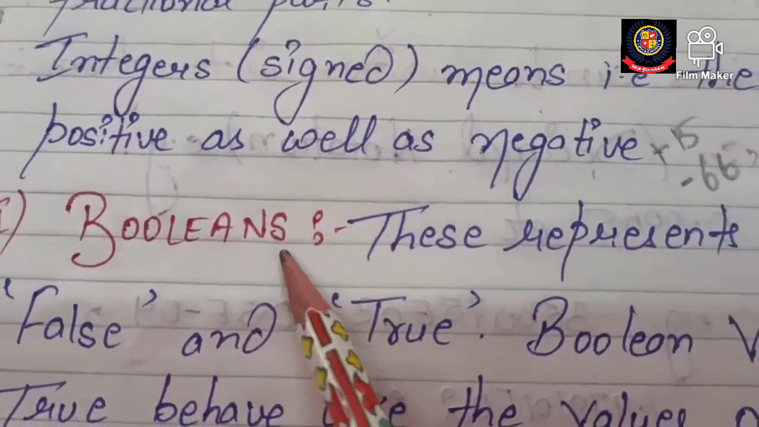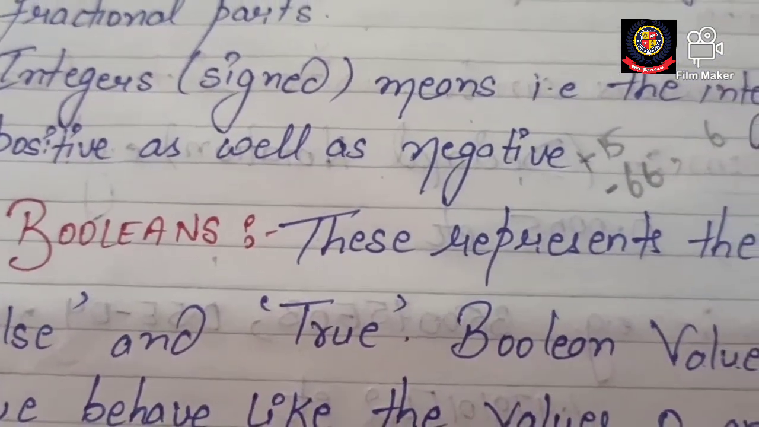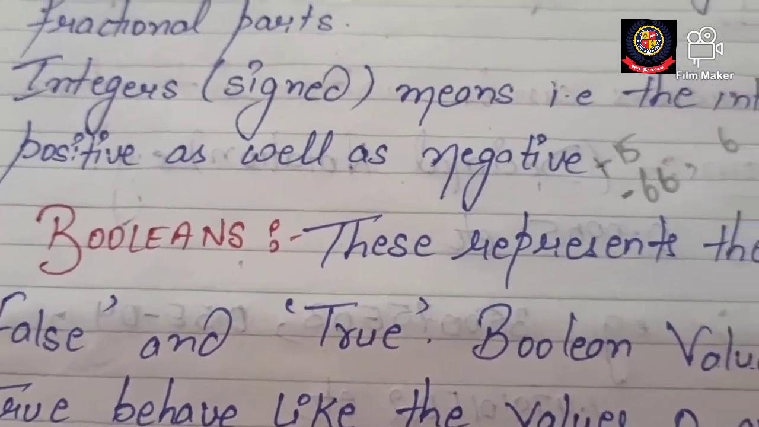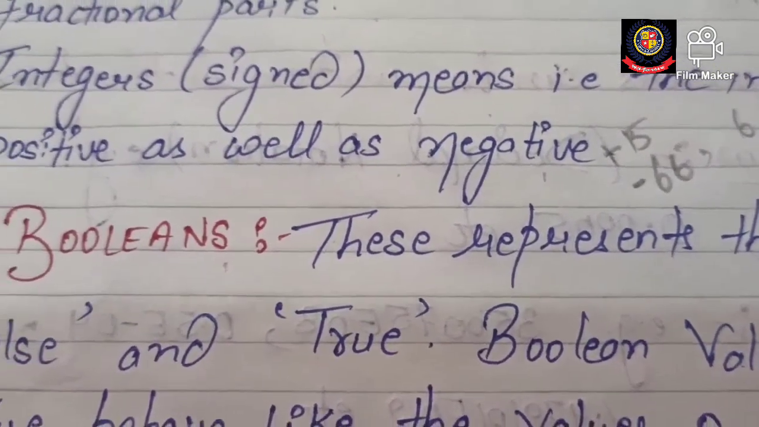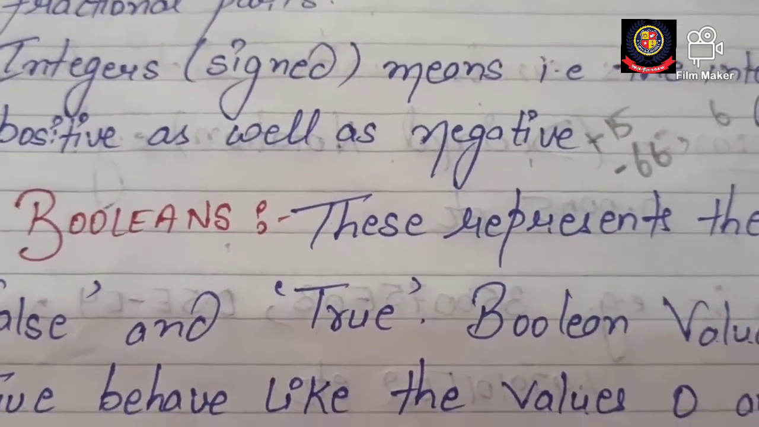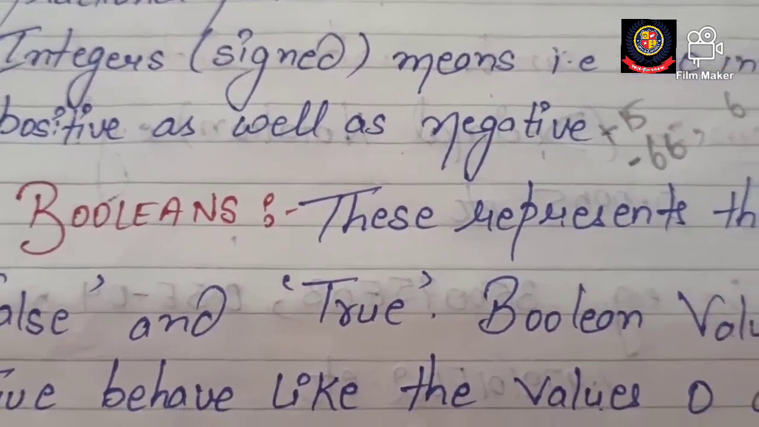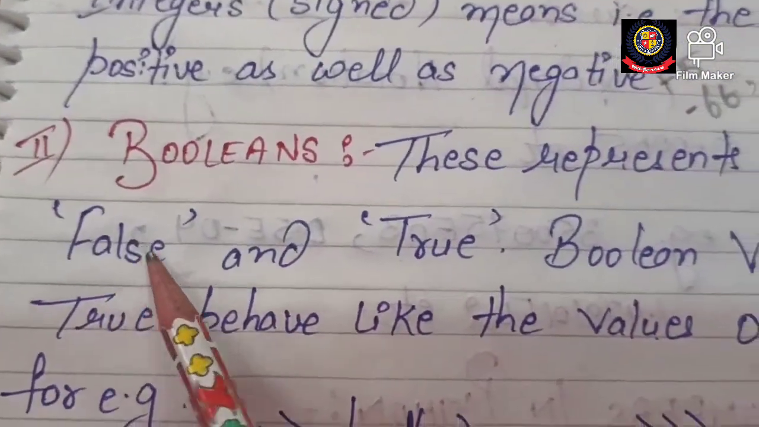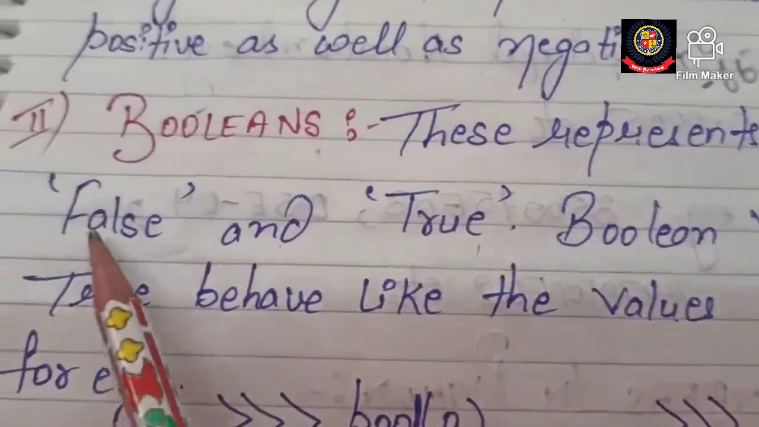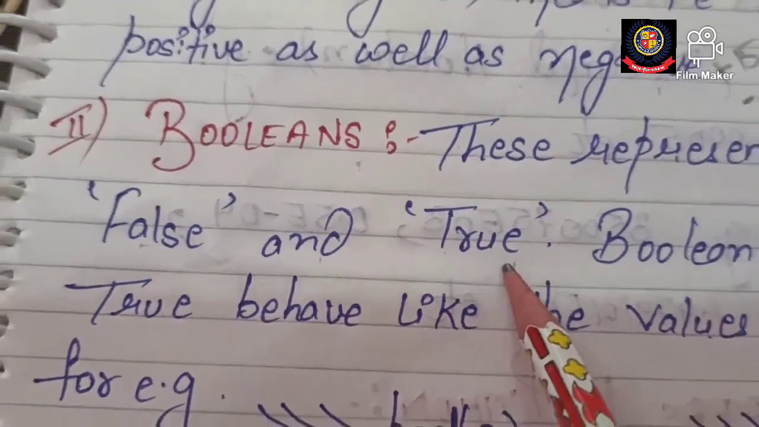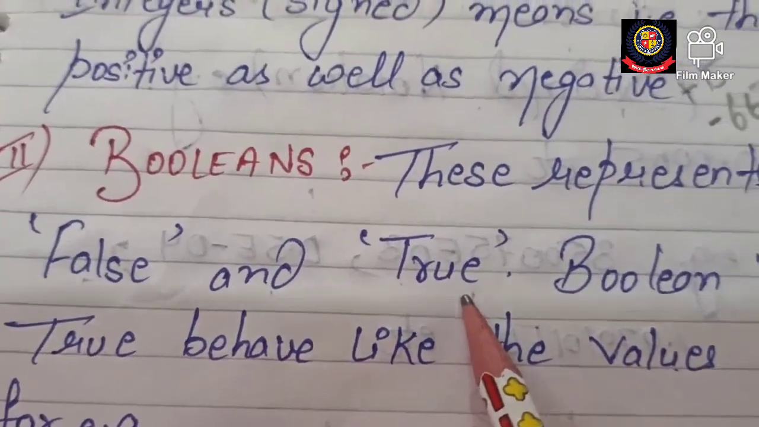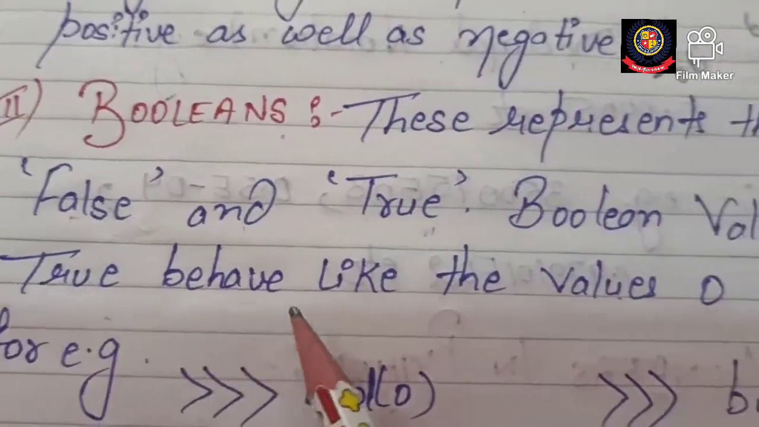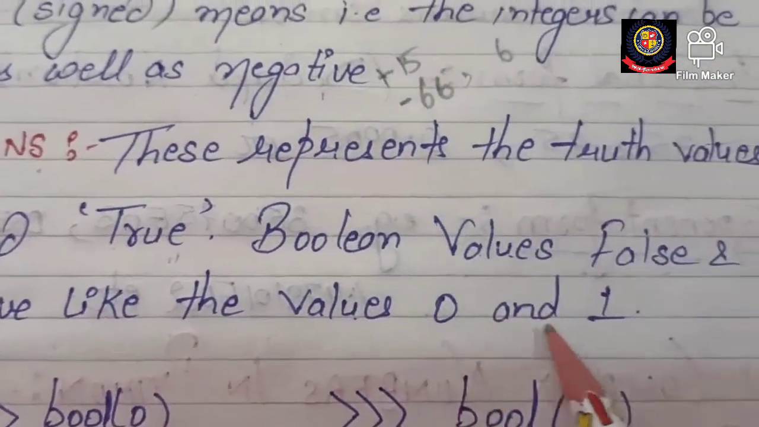What is the meaning of boolean? We have already discussed it. Boolean means whatever condition you have applied, that condition is either true or false. So in boolean we get two values, either true or false. These represent the truth values, false and true. Boolean values false and true behave like the values 0 and 1.